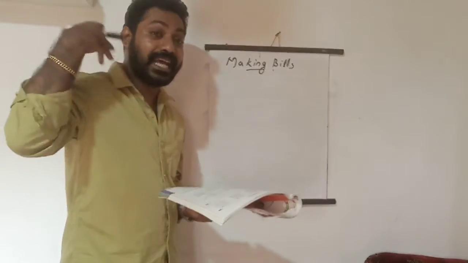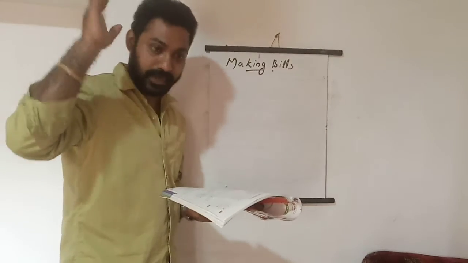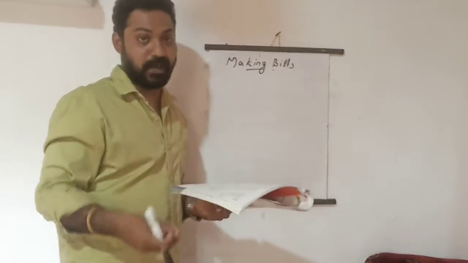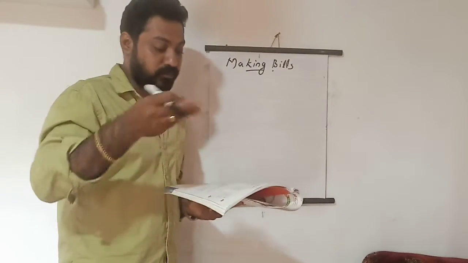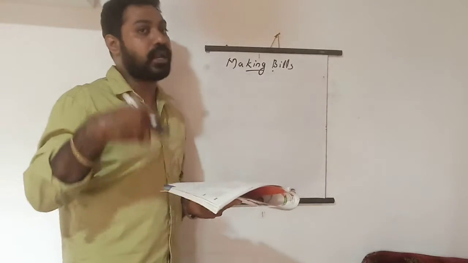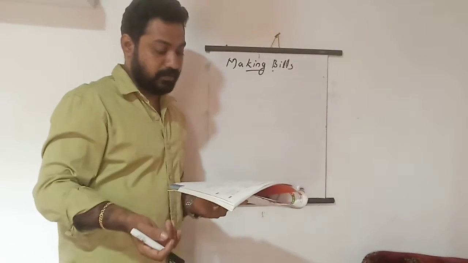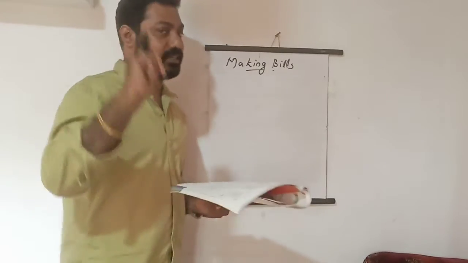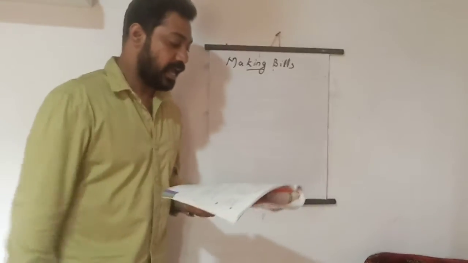What change did I get back? How much money will I get back? I am spending some money for buying sugar and curd, isn't it? So how much money do I spend in total, and what change do I get back? How can we find that? That I am going to explain.